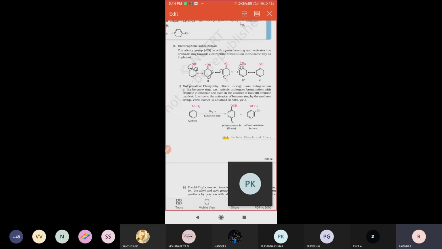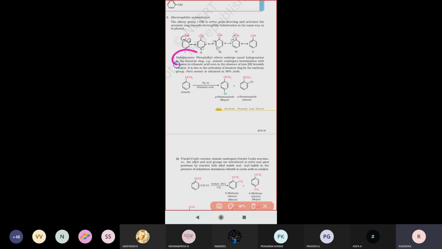First one is the halogenation reaction. In this, we take anisole. Anisole is a benzene ring with one OCH3 group attached; we call it anisole. This anisole reacts in halogenation. Halogenation is treating with either chlorine, bromine or iodine, any one of the halogens. Now we are going to treat it with bromine solution.